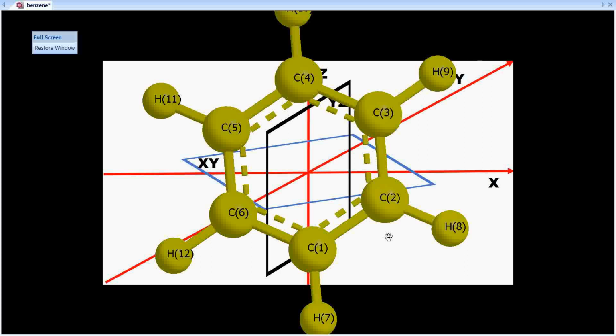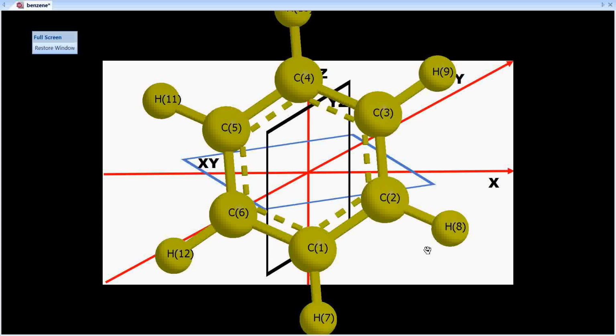So you had C1 and C4, you had C3 and C6. In the same way, C2 and C5 is also a C2 axis. An axis passing through C2 and C5 is also going to be a C2 axis, because if I rotate, the positions of C6 and C4 will be interchanged. Similarly, C1 and C3 will be interchanged, whereas C2 and C5 will remain in their positions at an angle of 180 degrees.